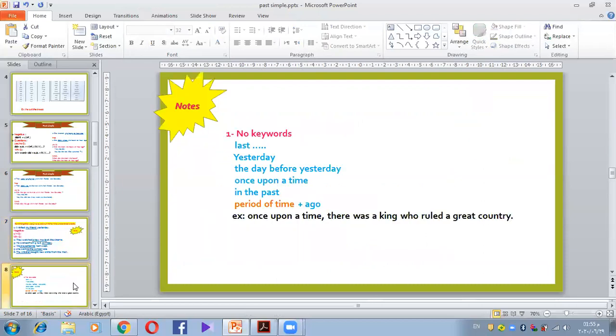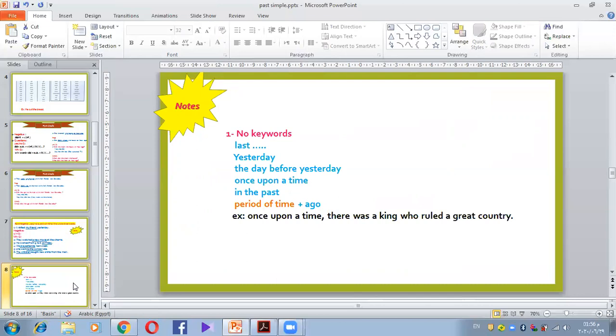Now, again and again and again, don't forget and never forget, there is no keyword. We don't use keywords in English, but we can use words that help in the sentence, that add to the meaning of the sentence. Like what? Last. So I can say, for example, last week, last month, last year, last season, last summer. So you can use last plus any word that you want.